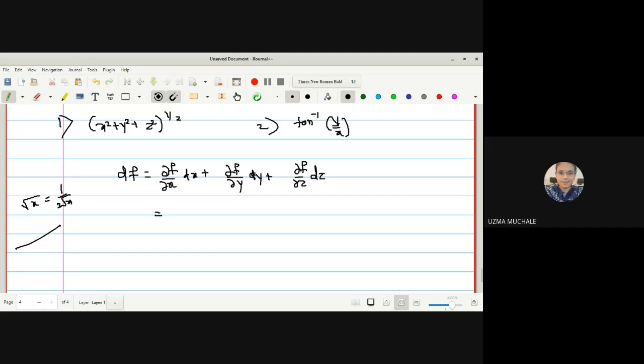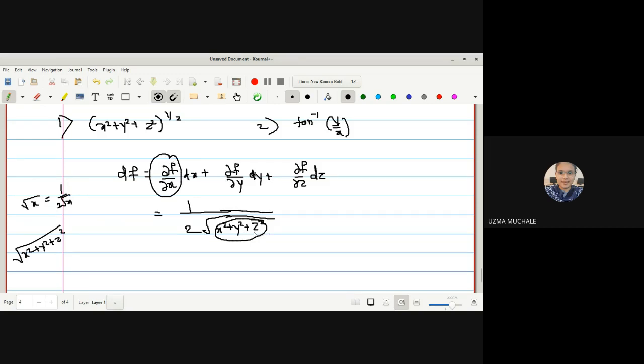Now what is the derivative of x square plus y square plus z square? So it is 1/2 root x square plus y square plus z square into the derivative of this function with respect to x. It is a partial derivative, so all other terms will be constant.